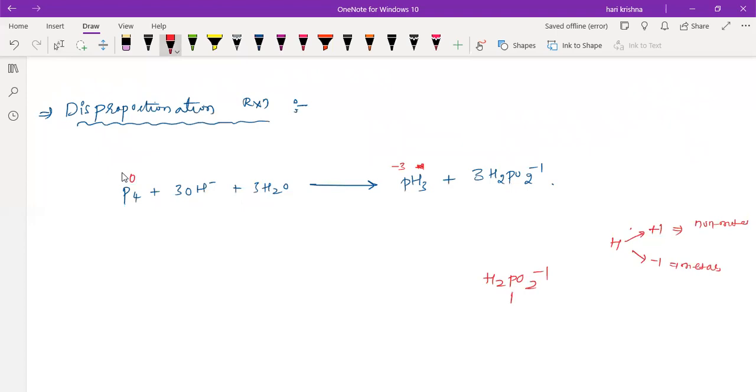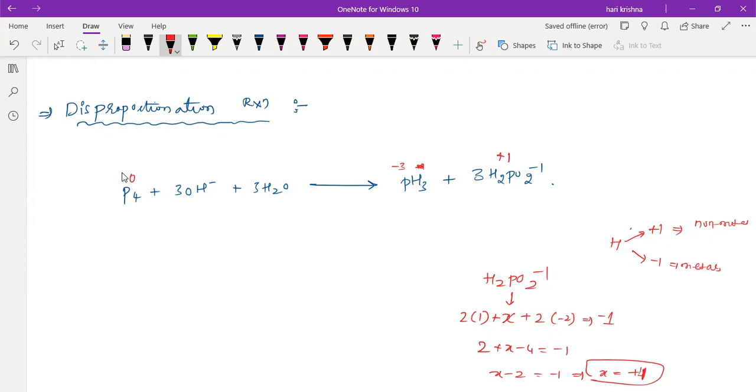H2PO2 minus 1. If you take this as X, plus hydrogens 2 are there, so it is 2 into 1, plus oxygen 2 are there, also again 2 into -2, is equal to what? -1, the charge on the compound. So 2 plus X minus 4 equal to -1. So X minus 2 equal to -1, that implies X equal to +1. So here phosphorus is in the state of +1. Here it is in the state of -3.